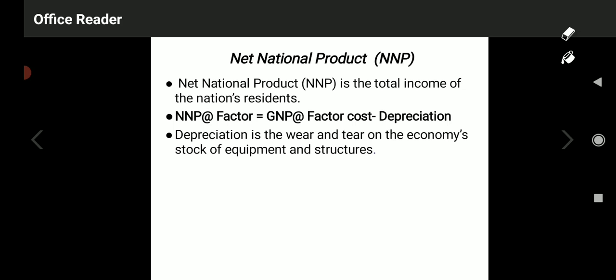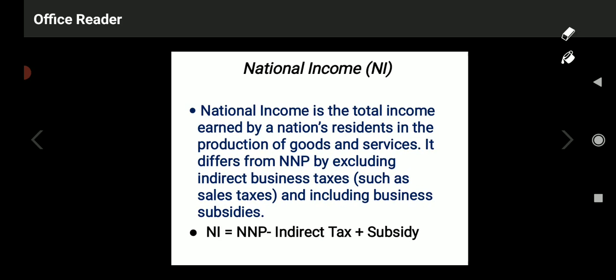Depreciation is the wear and tear on the economy's stock of equipment and structures. What amount of depreciation charges will be there for the entire equipment of the nation, that comes under the calculation of depreciation. This is about NNP, net national product or net national income.